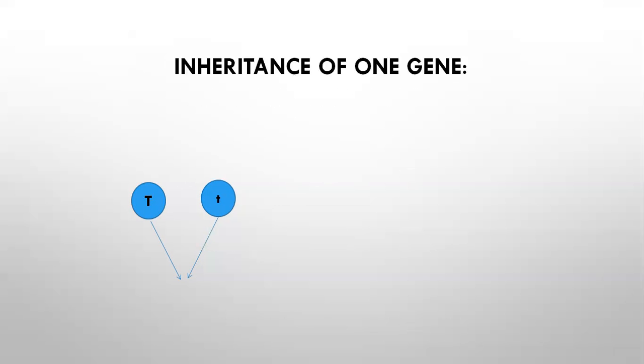Next, inheritance of one gene. It can be explained by the monohybrid cross. The cross between two parents differing in one pair of contrasting characters is called a monohybrid cross, where F1 resembles either of the two parents.